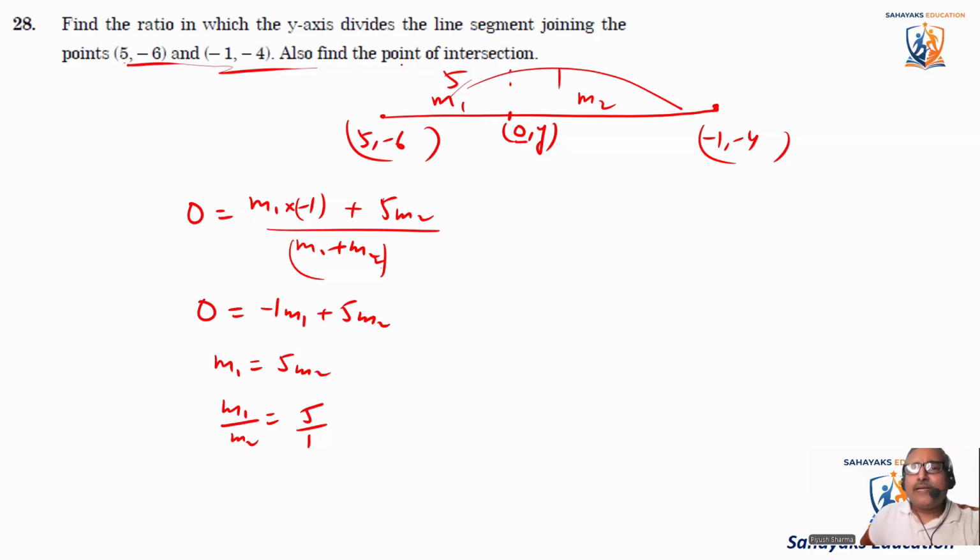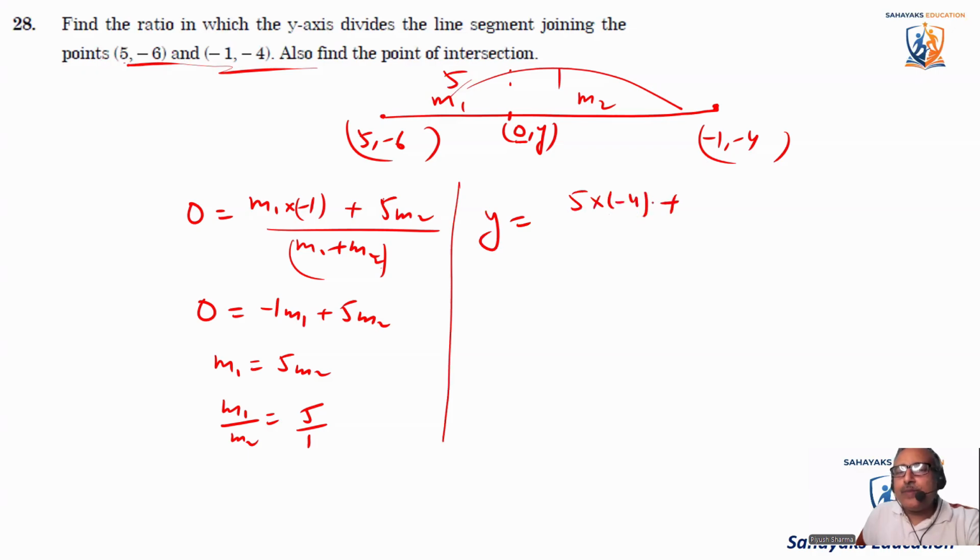Now we also need to find the point of intersection. That means we have to find the value of y also. With the help of 5 is to 1, we can find the value of y. So y is equal to m1 y2 plus m2 y1 divided by m1 plus m2. m1 y2 is 5 into minus 4, plus m2 y1, which is 1 into minus 6, divided by 5 plus 1 is equal to 6.